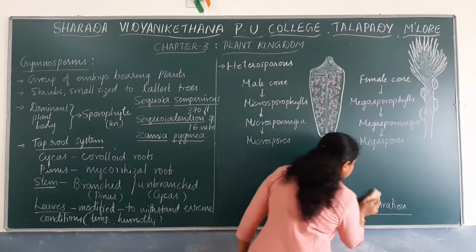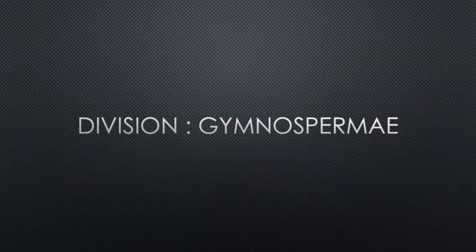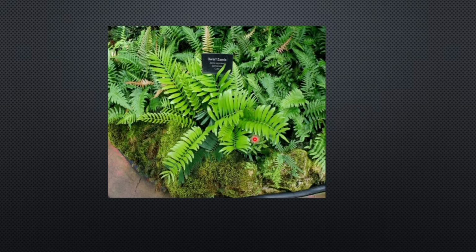Next, let us discuss the Division Gymnospermae, which includes naked seeded plants. These plants produce embryo into seeds, but seeds are not enclosed within fruits. They may be small shrubs, or they may grow into small trees, or taller trees.